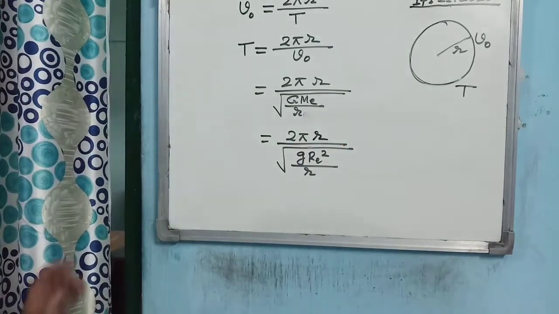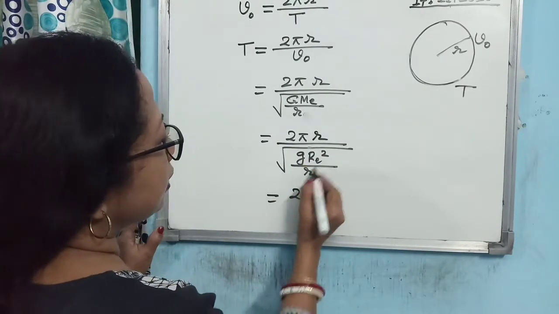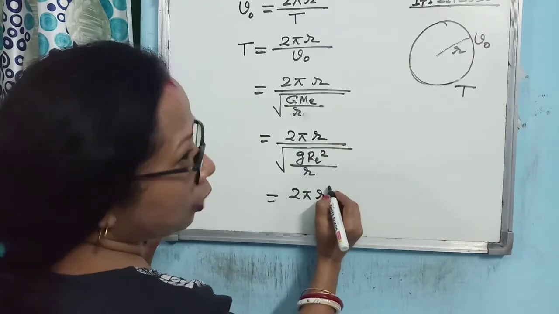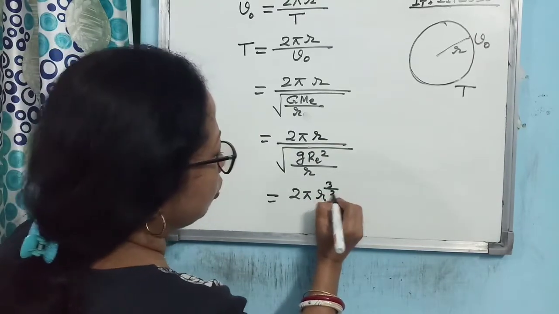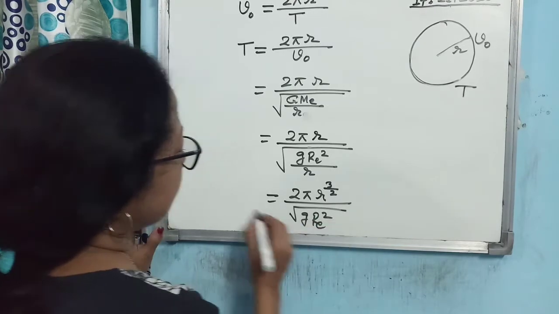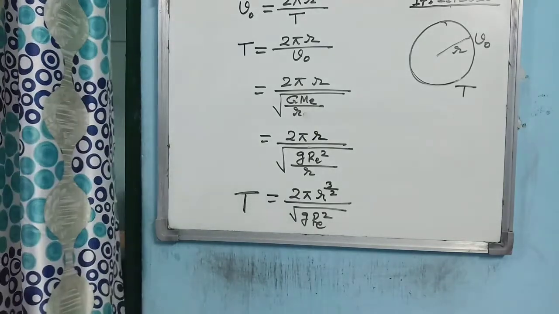So it will be 2 pi r, this is r to the power half, and r, so it will be r to the power 1 plus half, which is 3 by 2, divided by under root G Re square. Is that clear? So this is the expression for the time period of revolution.